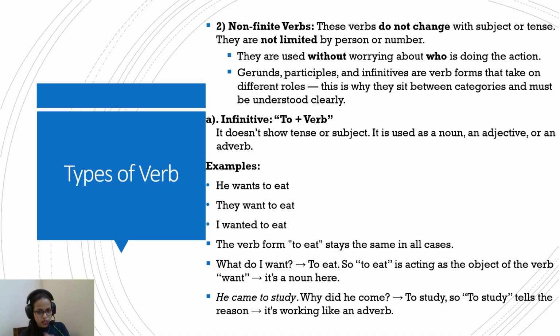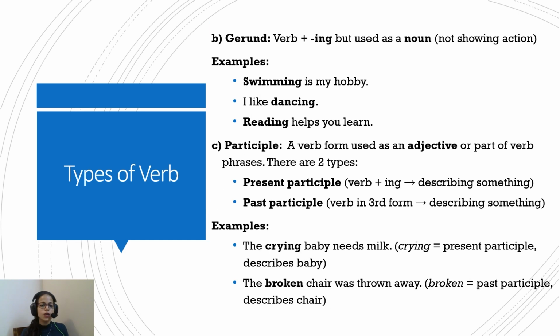So we've understood the three forms of non-finite. Non-finites are the fixed, assertive ones. They do not change with the subject or the tense. They stay the same. There are three types of it. To plus verb, that is infinitive. Verb plus ing, that is gerund. And then verb plus ing or verb in third form, which is describing something, that is participle.